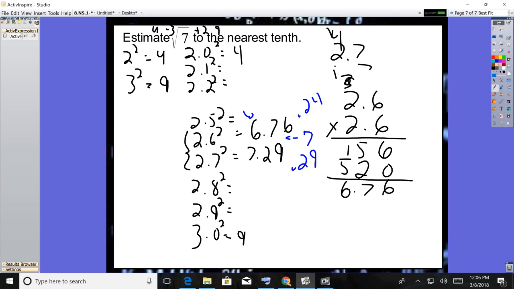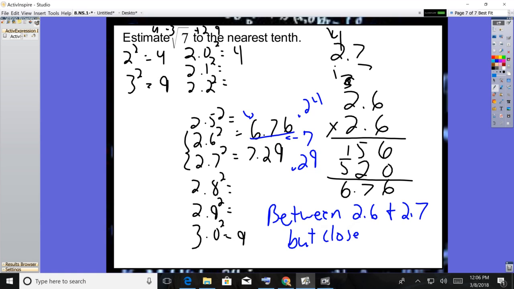So it's just a little bit closer to 6.76. Our answer would be that it's between 2.6 and 2.7, but it's closer by just a little bit to 2.6.